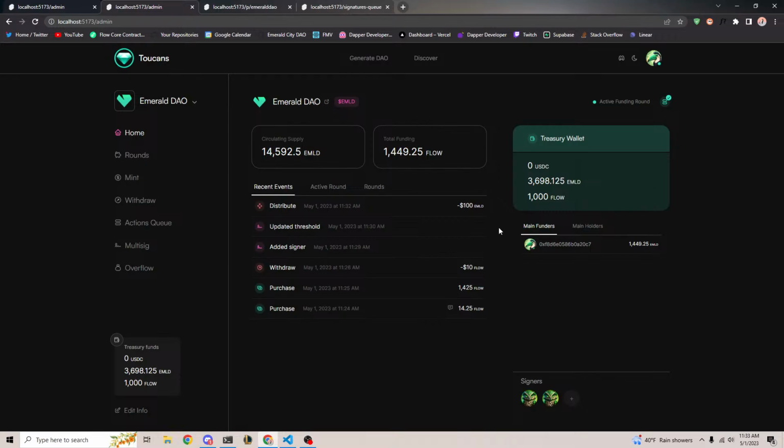Popped in late, but are those emerald tokens tradable on a marketplace or exchange? Do you foresee them being? So what's cool about this, Nantucket? That's a great question. What's cool about this is that we deploy. So in this case, emerald is a fungible token that was created for the DAO, right? And when I generated the DAO, emerald was deployed to my account. So what's actually really cool about that is that it means that I, as the project or DAO owner, own that contract. So actually, that question is entirely up to you, or more so entirely up to the person that